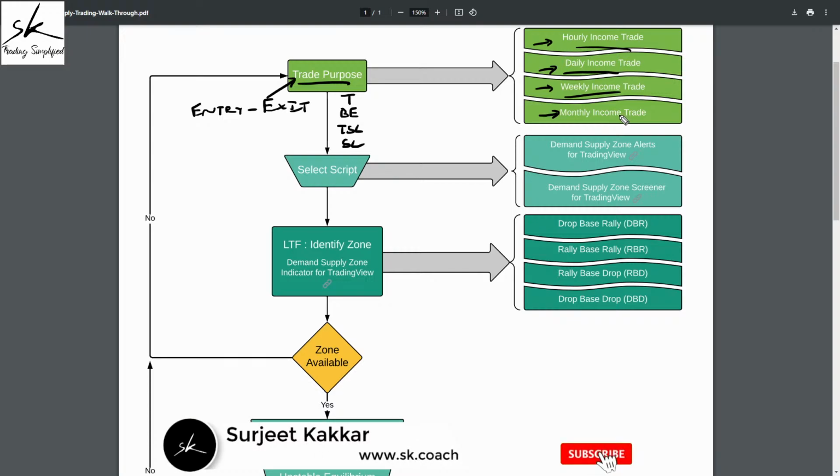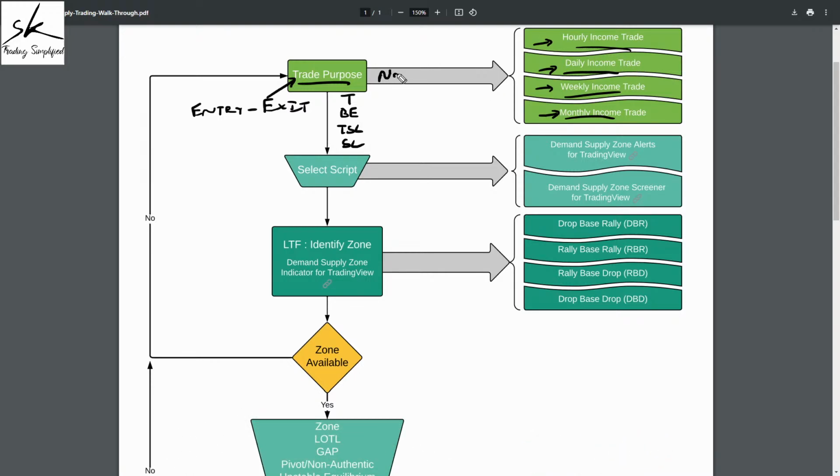Weekly income, a trade which can last for a week or few weeks. And monthly income, a trade which can last for a month or few months. Now, very important, if you're trading markets which are not 24-hour markets, like we'll be taking examples from the NSE.